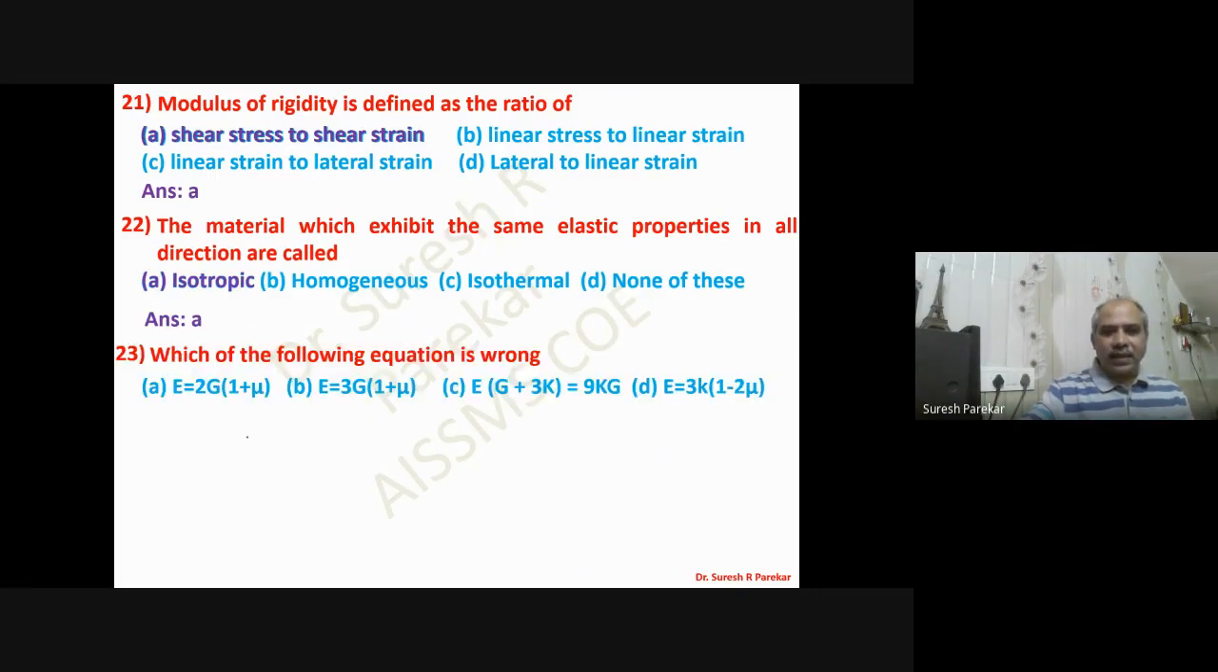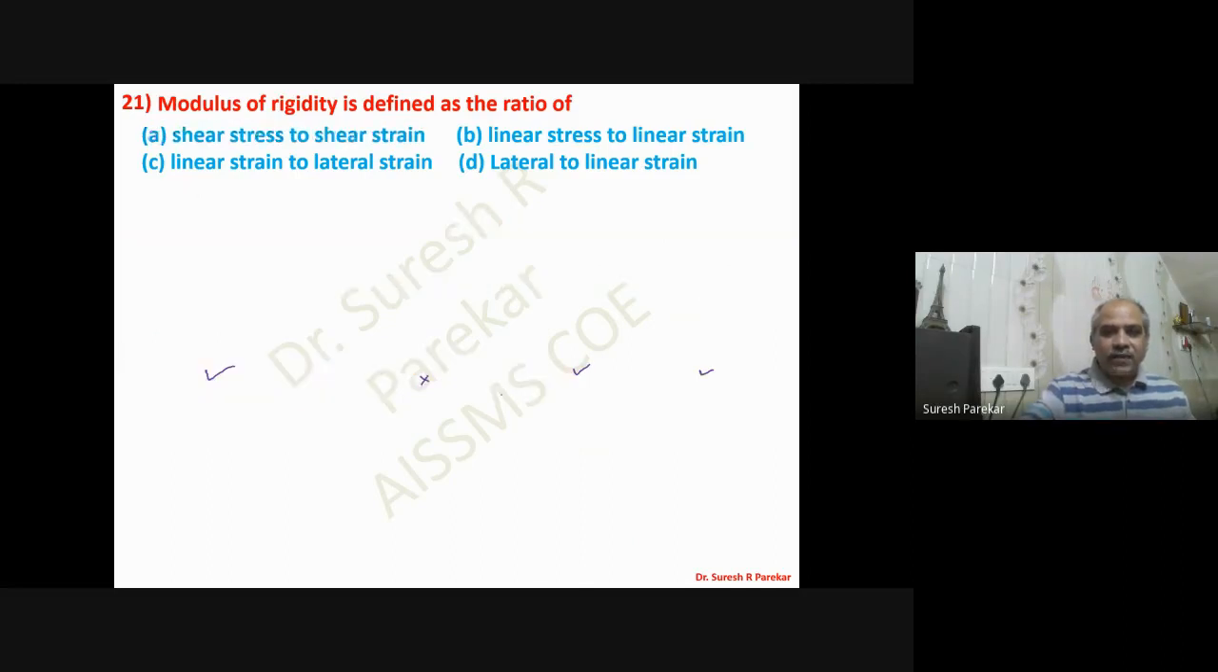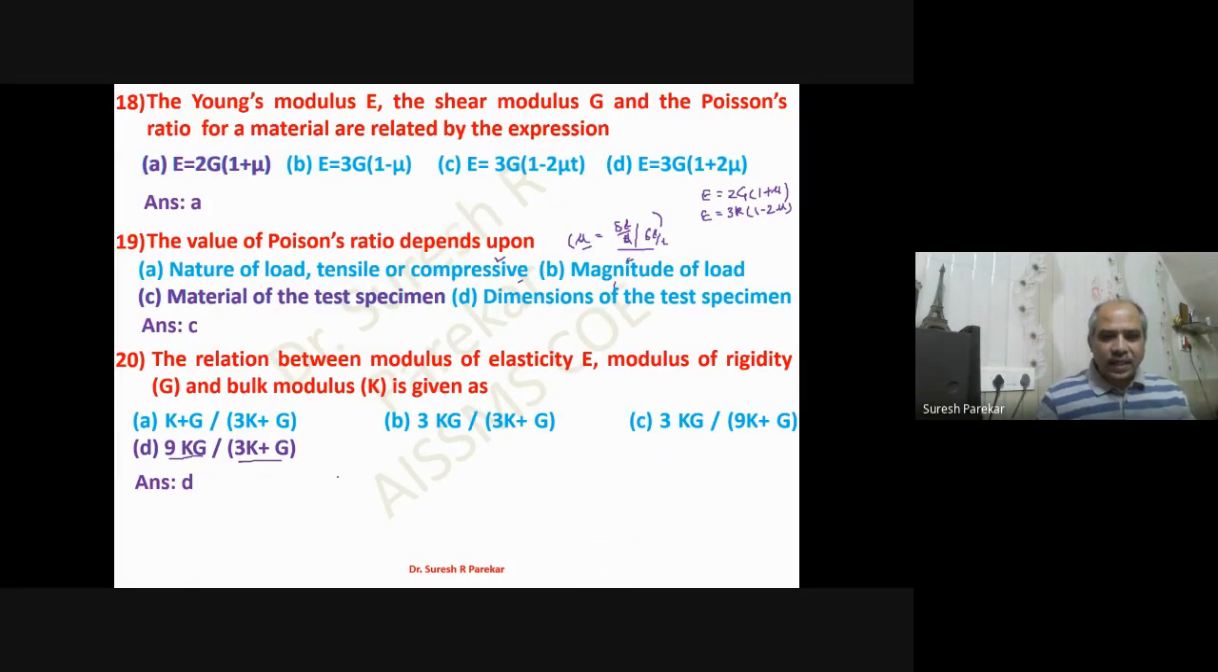Then which of the following equations is wrong? Now we have this equation. This is correct: E is equal to 2G(1 + mu). Then we have this one: E = 9KG divided by (G + 3K). And then we have E equal to 3K(1 - 2mu). So this is correct, this is correct, and this is wrong. So B is wrong. Actually, we can have E over here as E = 9KG divided by (3K + G).